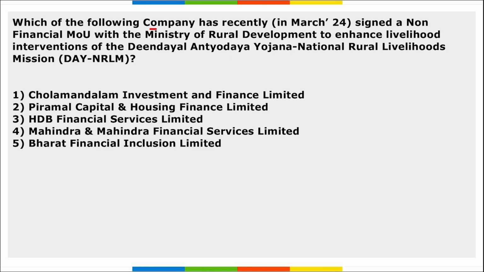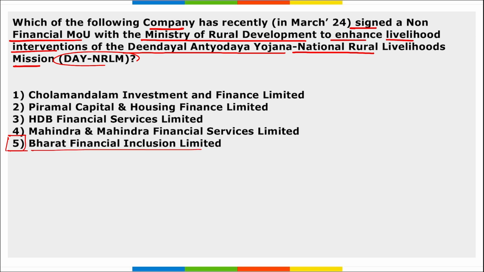Next, which of the following companies has recently signed a non-financial MOU with the Ministry of Rural Development to enhance livelihood interventions of the Deen Dayal Antyodaya Yojana National Rural Livelihood Mission, that is DAY NRLM. So which company has recently signed this non-financial MOU with the Ministry of Rural Development? It is Bharat Financial Inclusion Limited. Right option is option 5.